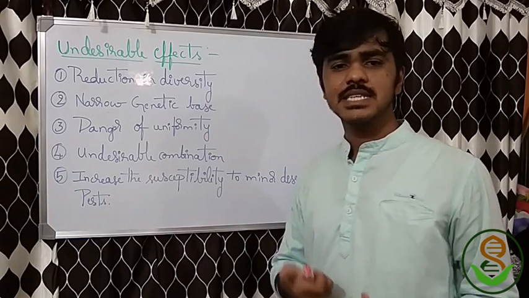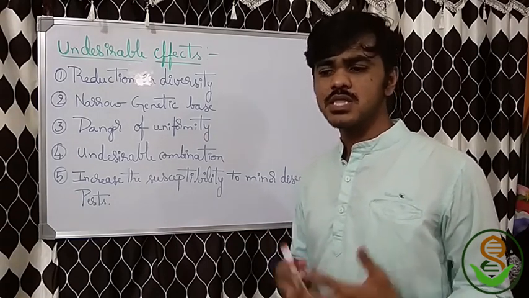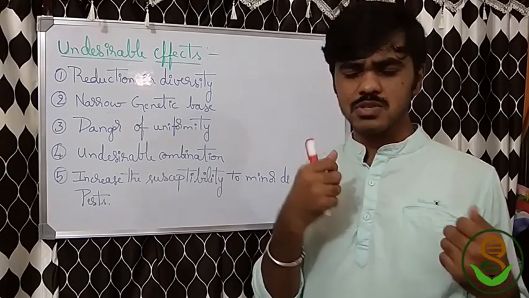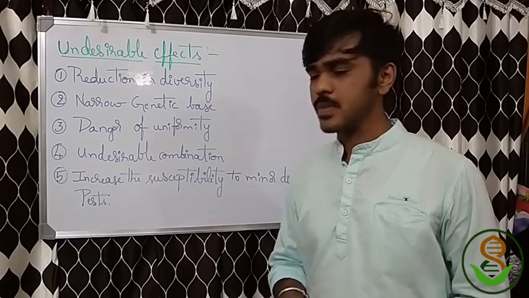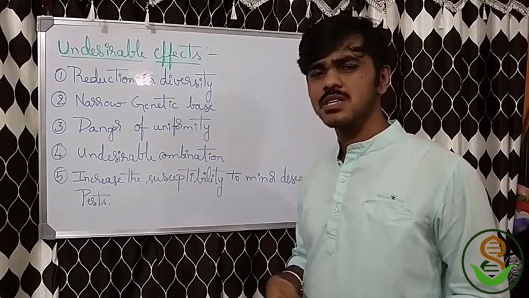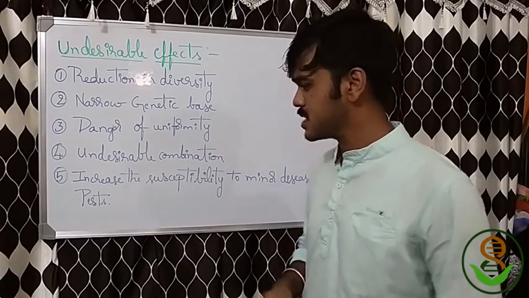Then undesirable combinations. While breeding, without knowing, undesirable combinations are obtained. Or someone has concentrated on such things deliberately, like pomato or Raphanobrassica. These are plants of not-desirable character, but they were developed, so that's also an undesirable effect of plant breeding.